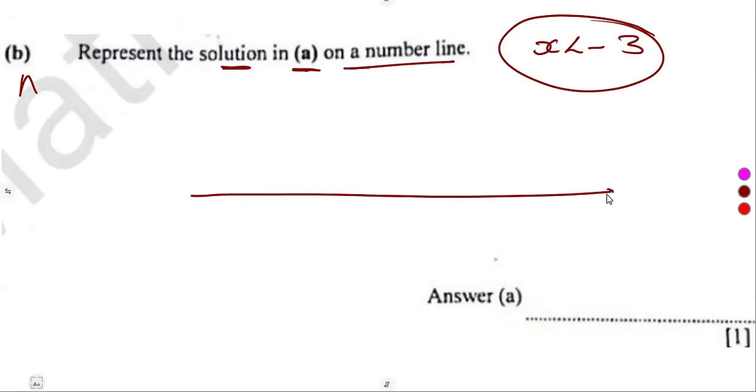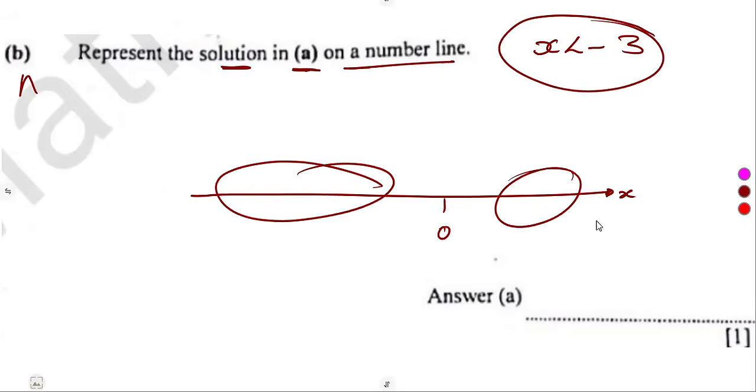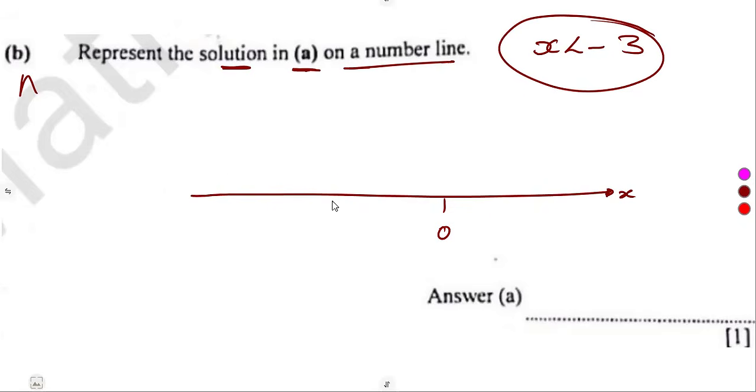So our number line representing the X values, what is important when you are given minus 3 is just to indicate maybe a 0 here. Then are we going to have the negative on the left or on the right? So negative will be on the left side. That is minus 3 here. X is less than, that's what? Unshaded circle at minus 3.